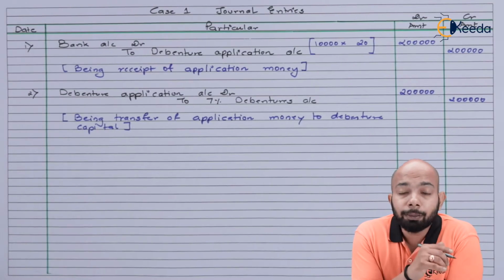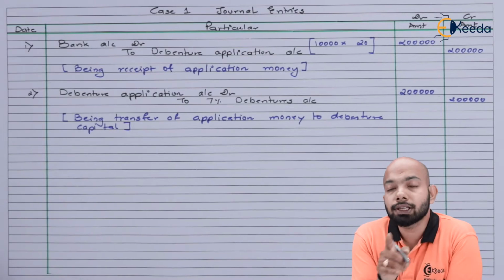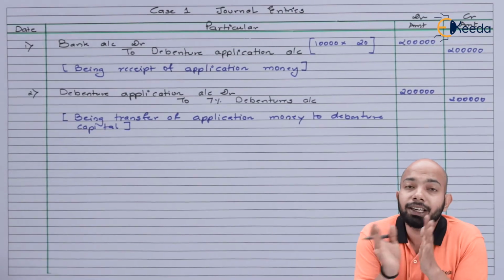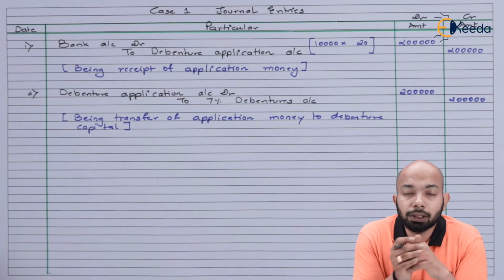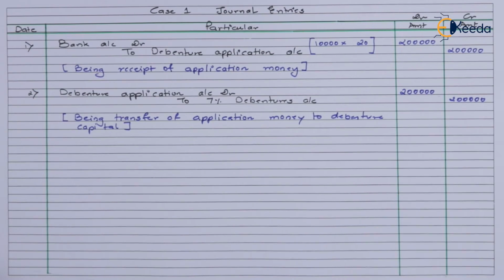So the next entry that we have mentioned here is debenture application account debit to 7% debenture with the amount of 2 lakh being completely transferred. Now it's time to mention the allotment due here. Let's start with the allotment due entry.